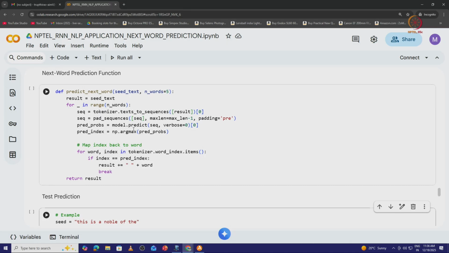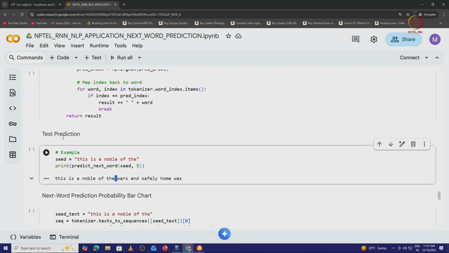What is the maximum probability, and what is the argument for the maximum probability? Only those are to be displayed. So, for every word and index in the tokenizer word_index items, if the index is equal to the prediction done by the model, that result would be added to the word. Whatever the result is, it is added to the previous words or tokens, and then we return the result.